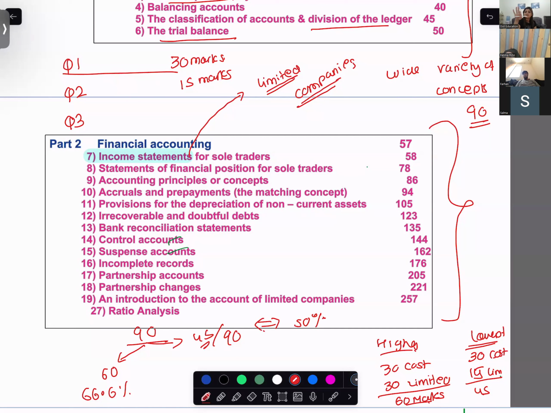And if you focus only on these 3 chapters, the minimum grade that you can expect is a C, or a D. And if you're in a 60% range, you are at least on a C or a B, because the thresholds are low. Are you with me? Okay, so this is the situation.